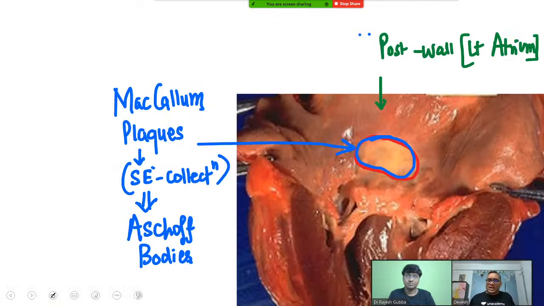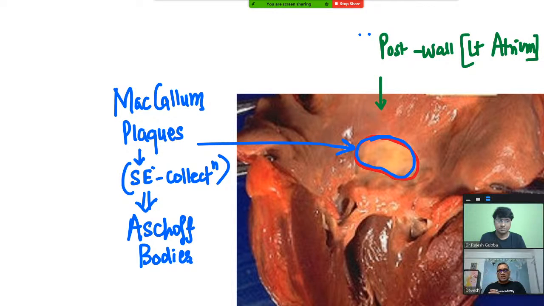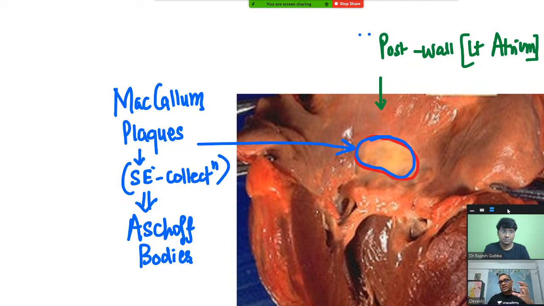In the next slide, I will show you another important, interesting point. This is seen most commonly in chronic rheumatic heart disease, but it begins in acute rheumatic heart disease. In acute rheumatic heart disease, there is mitral regurgitation because of the backflow. Because of the backflow, the left atrium posterior wall is continuously eroded. Because of that erosion, the subendocardium is exposed, and on this subendocardium there is a collection of Aschoff bodies, right?